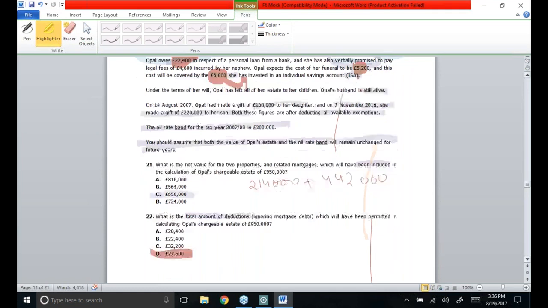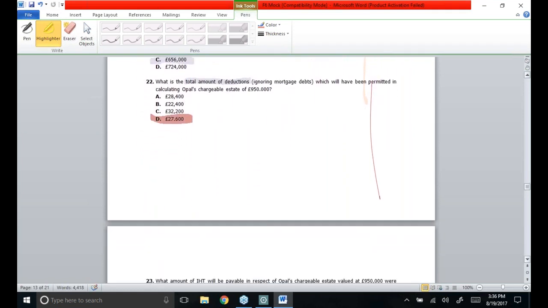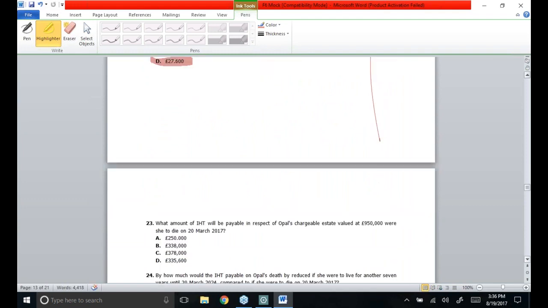Then moving quickly towards the 23rd MCQ, it is said: what amount of IHT will be payable in respect of Opal's chargeable estate valued at 950,000 were she to die on 20th March 2017? If she dies on 20th March 2017, that means in the tax year 16-17, and her chargeable estate is valued at 950,000, then what is going to be her IHT?